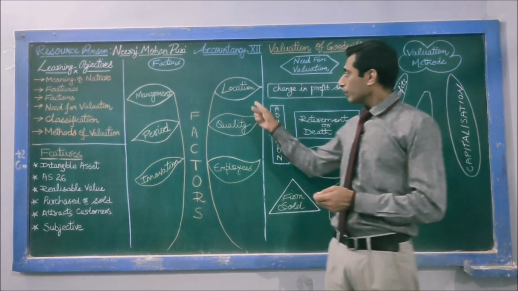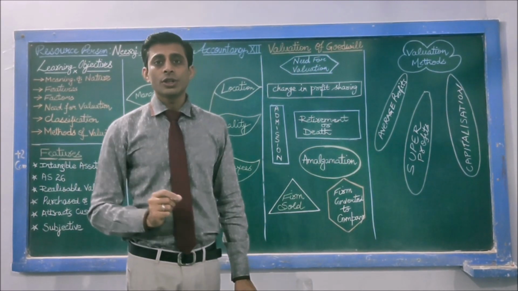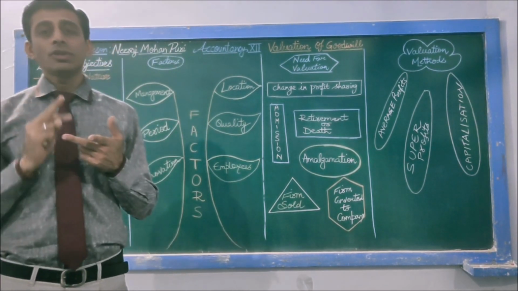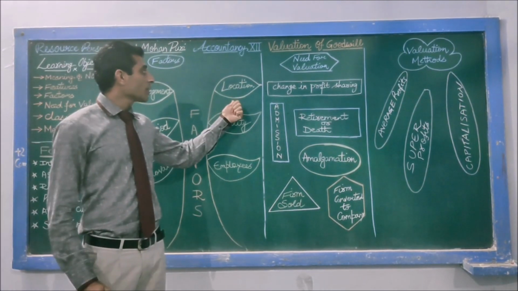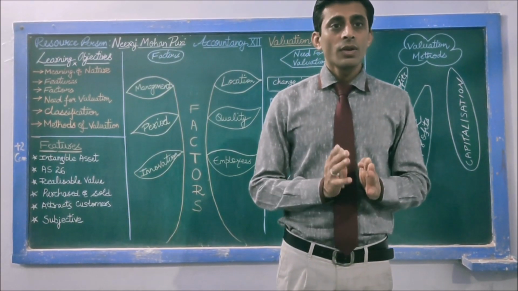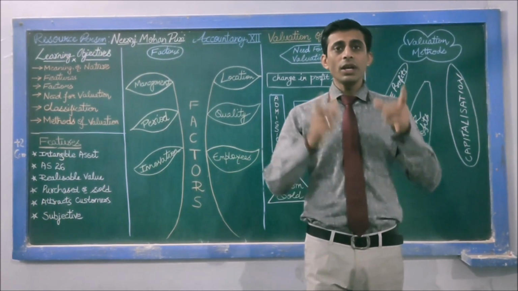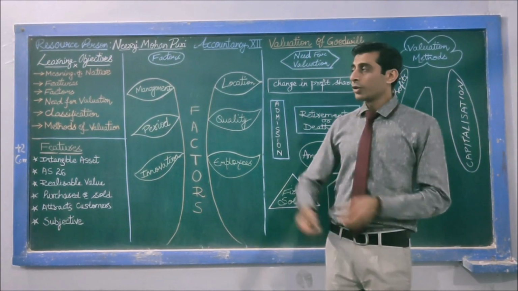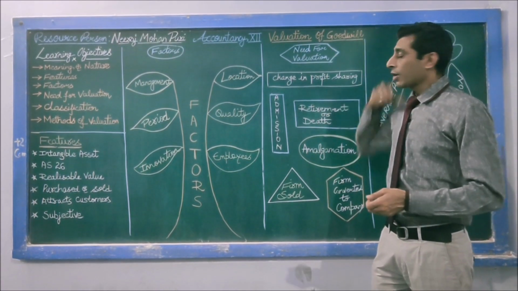Second factor, location. Of course, location is one of the key features due to which the firm's reputation as well as the revenues and the profits increase. For example, if the location of a business is easily accessible or is at the heart of the city or is at a prominent or popular place, the business would grow, would flourish, would have more customers and definitely would have higher profits. So this affects the goodwill.